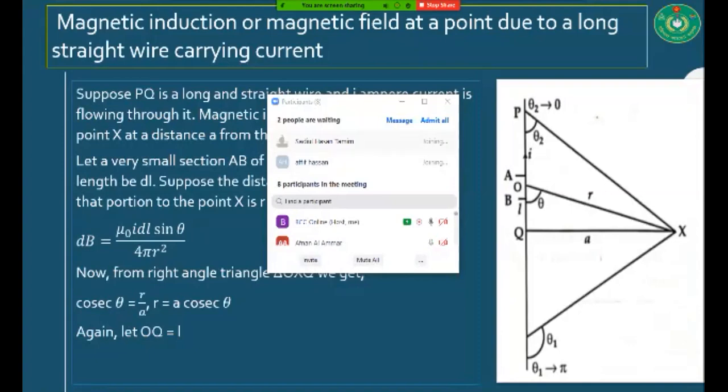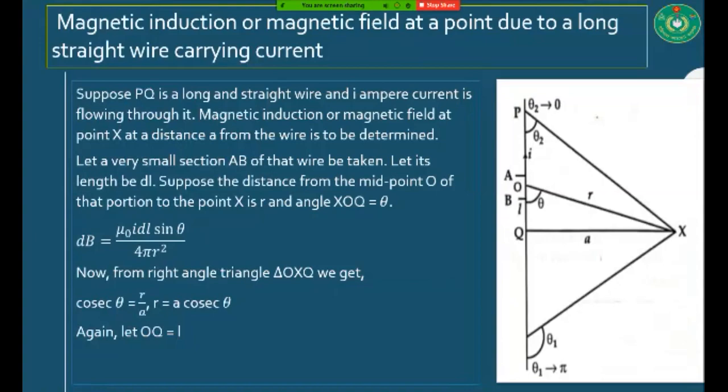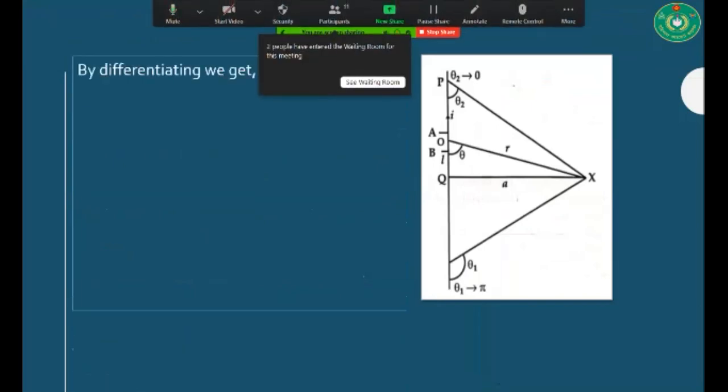Can you hear me? Do you know about the symbol of dot and cross? What is the meaning of dot? Dot means the direction of the magnetic field is outside the plane, and cross means it is inside the plane. Okay, thank you very much.